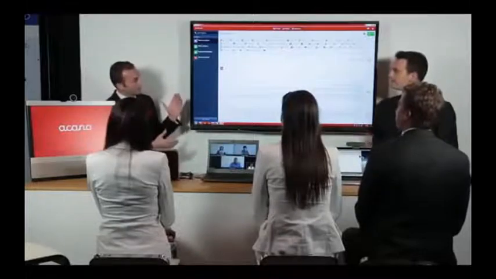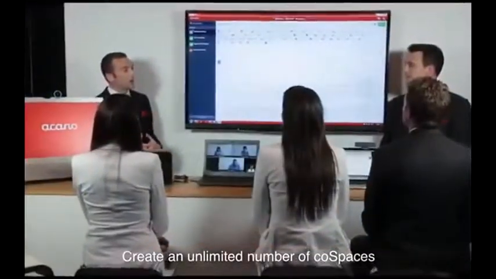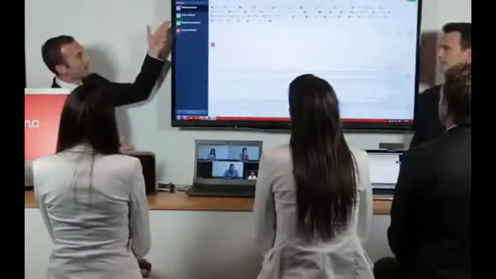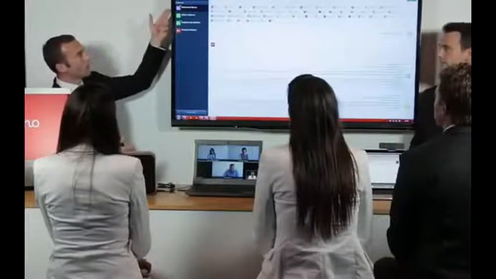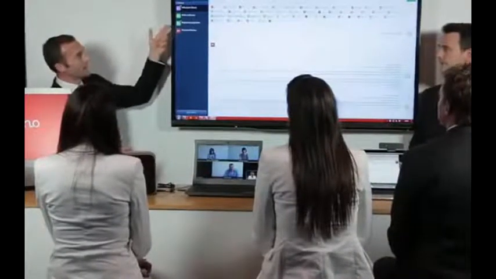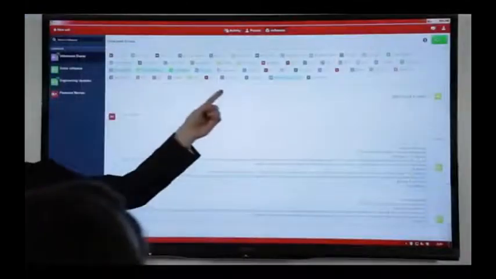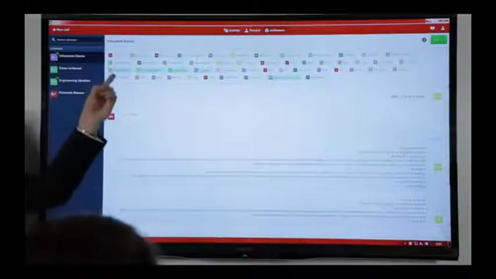Now up here on the screen, you're looking at the co-space PC client. Down the left-hand side, you see a number of co-spaces that I happen to be a member of or have created myself. And in the co-space, we identify how many participants are active with the number. So at the top here, you see that 4 are in this particular co-space, and in our engineering updates, there are 2. You also see across the top here all of the participants who have been invited to that co-space. And those that are currently active in the co-space are highlighted in blue.